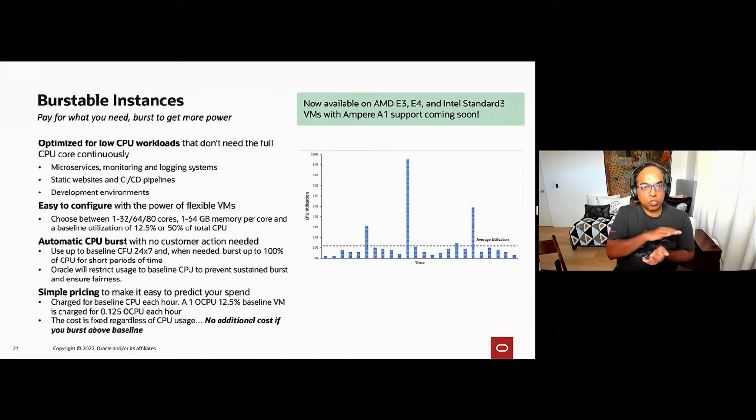No matter what you use, you're always paying that baseline fraction of the CPU. And so this makes the pricing simple. You're not trying to figure out how to make this workload fit into a particular shape. You just choose the baseline according to your workload profile, and you pay just for the CPU usage.